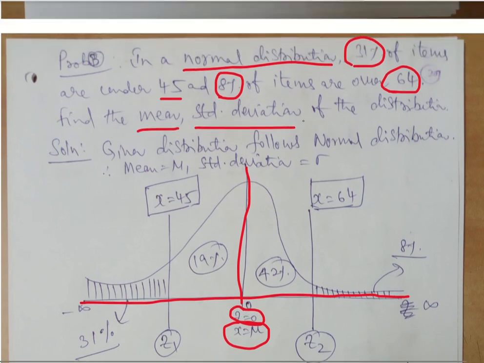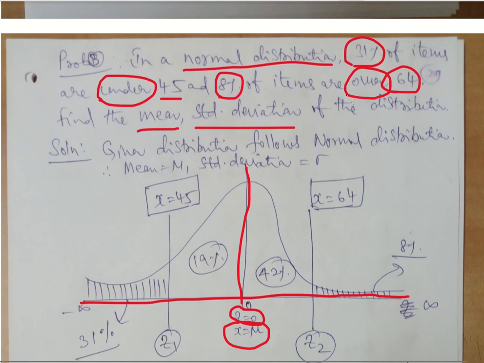When there is the word under, always look at it as something towards the left hand side of the mean. Whenever I say over, let us consider it as something on the right side of the mean. So the left side of the mean is under and the right side of the mean is over.